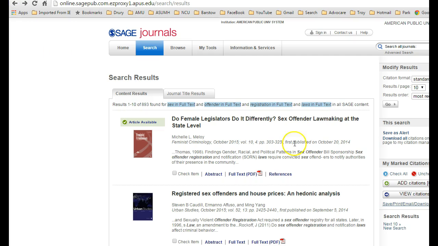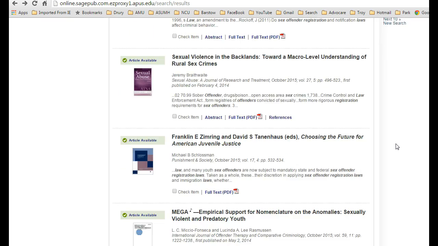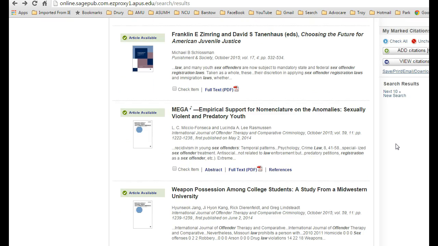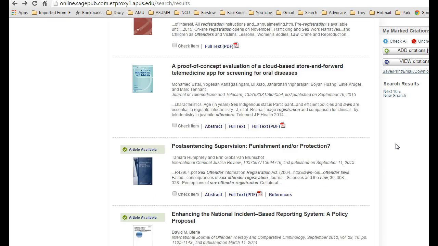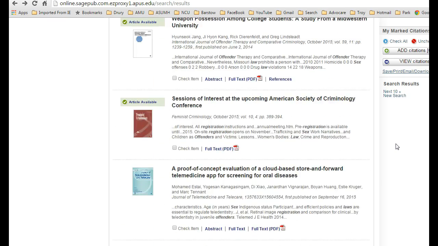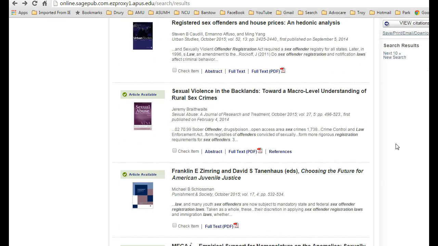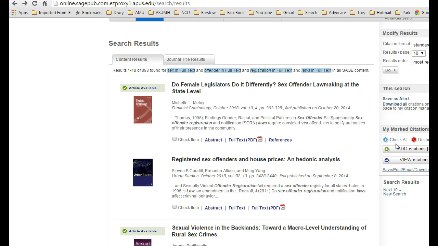And then I will just click through and go through the articles. If I don't have a real clear idea on what I'm wanting to write about with regard to sex offender registration laws, I may look through several of the articles just to see what researchers are currently saying, what's going on with regard to this law, and what seems to be a common theme. And I may even look for holes in the research. What are people saying and what's missing based on what all of these authors are saying?